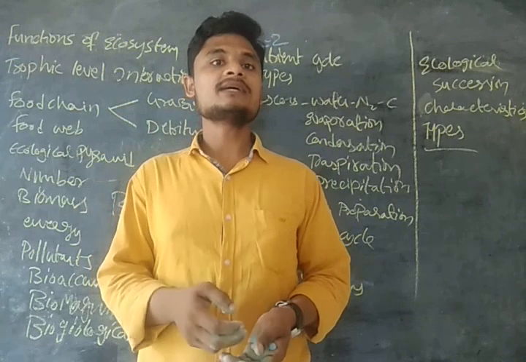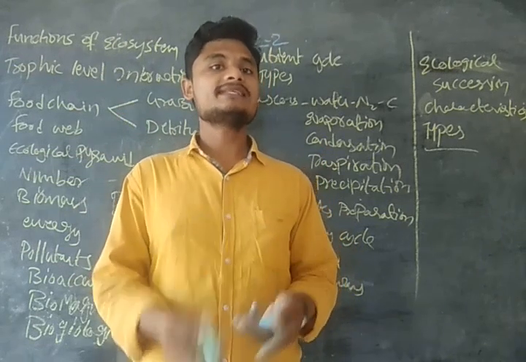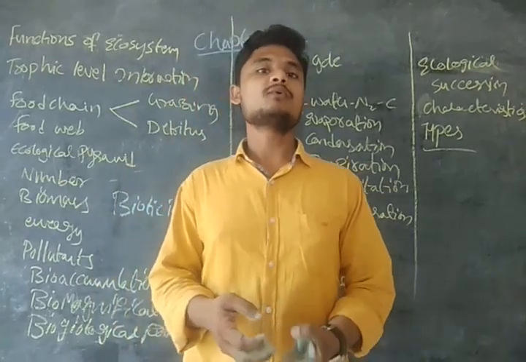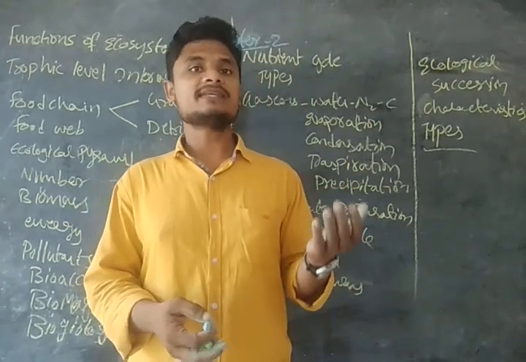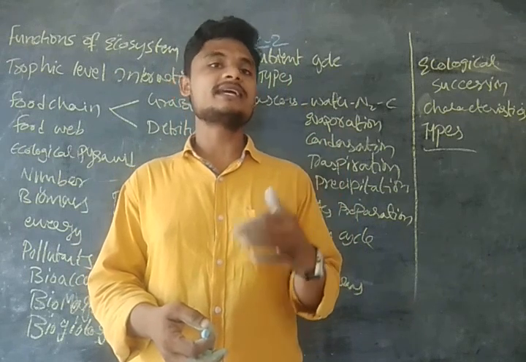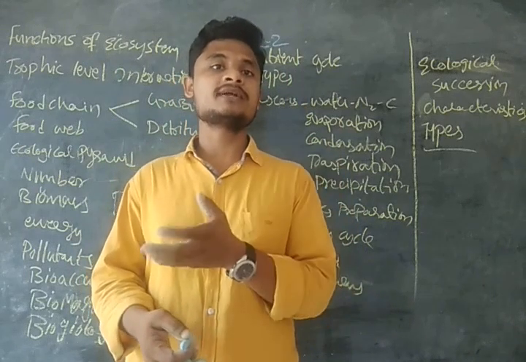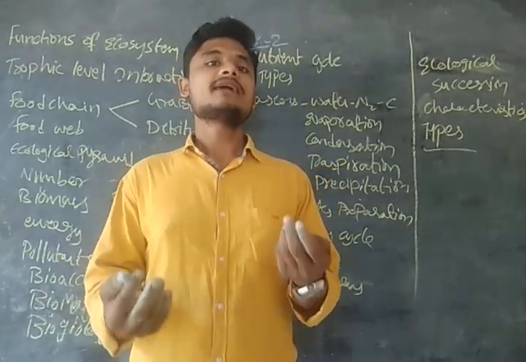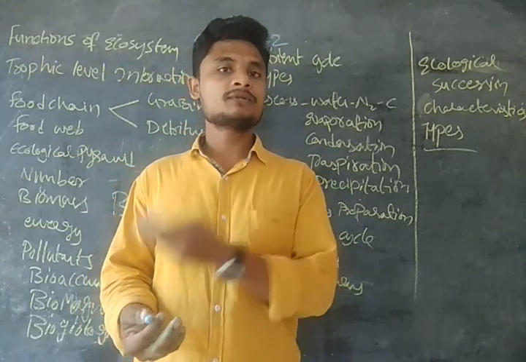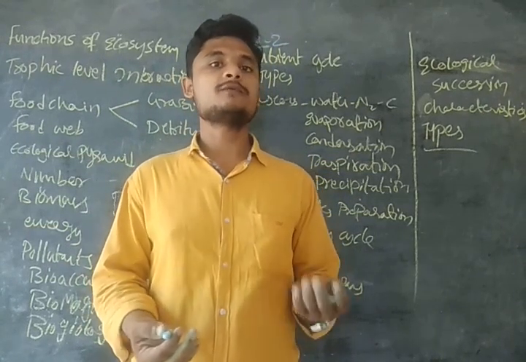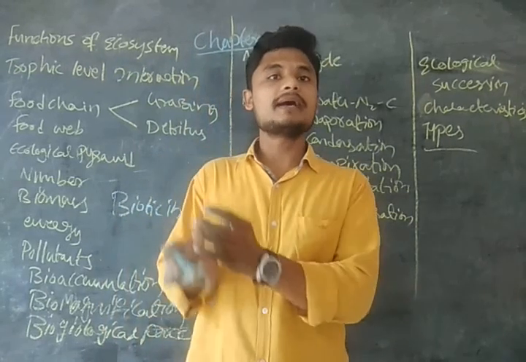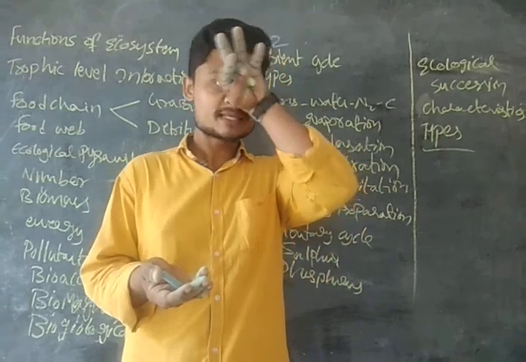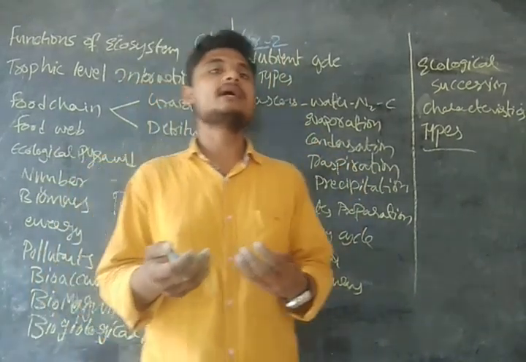The second one is the nutrient cycle. For an organism to survive, the energy comes from the nutrients which they eat. So the nutrients are also very important, guys. In this we are going to see the nutrient cycle as the gaseous nutrient cycle and the sedimentary nutrient cycle. In the gaseous nutrient cycle, we have seen the water cycle, the carbon cycle, and the nitrogen cycle. Coming to the sedimentary cycle, we have seen sulfur and phosphorus. Along with this, the other gaseous and sedimentary nutrients are also required, guys. These we have seen at a larger level.